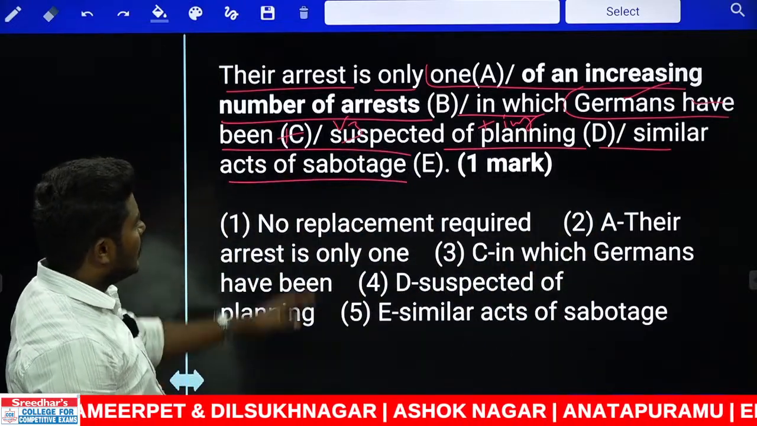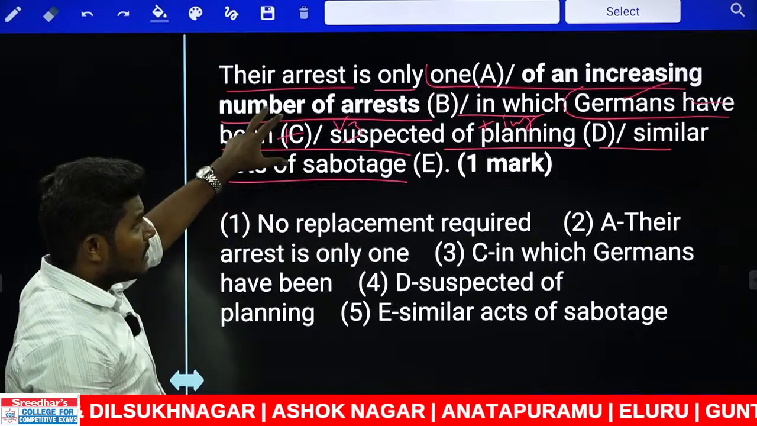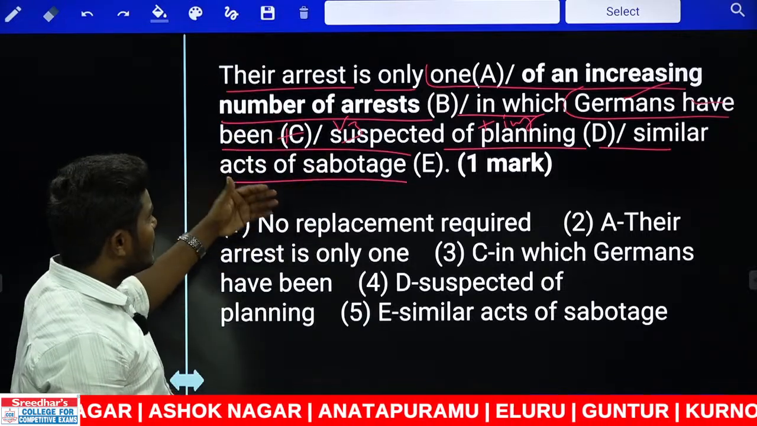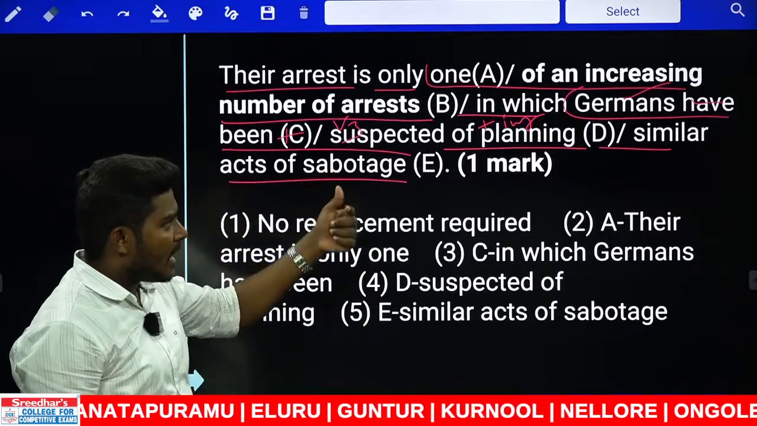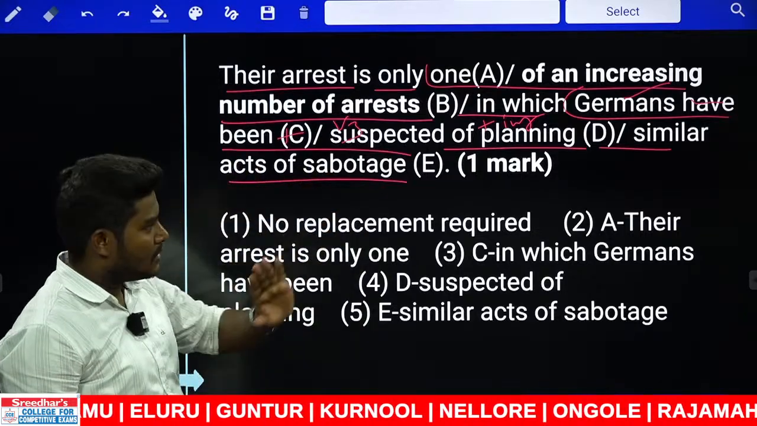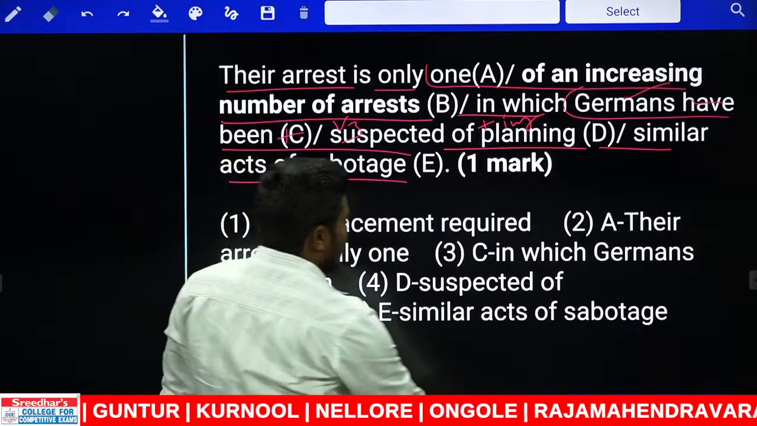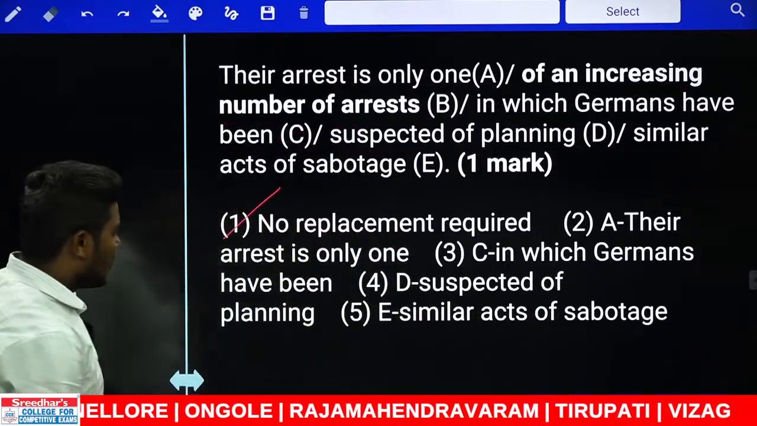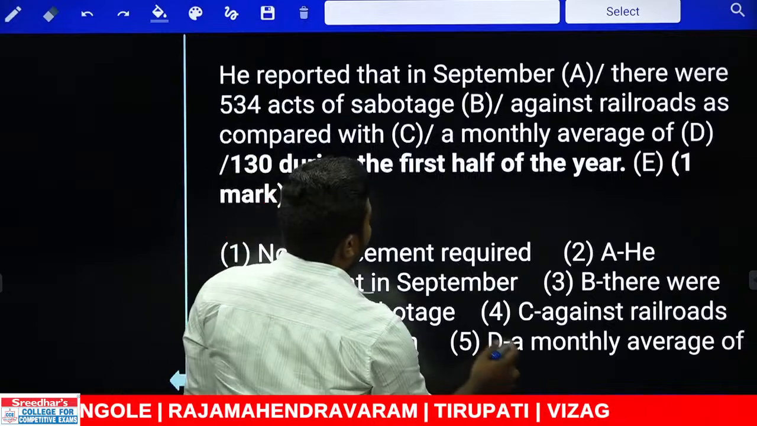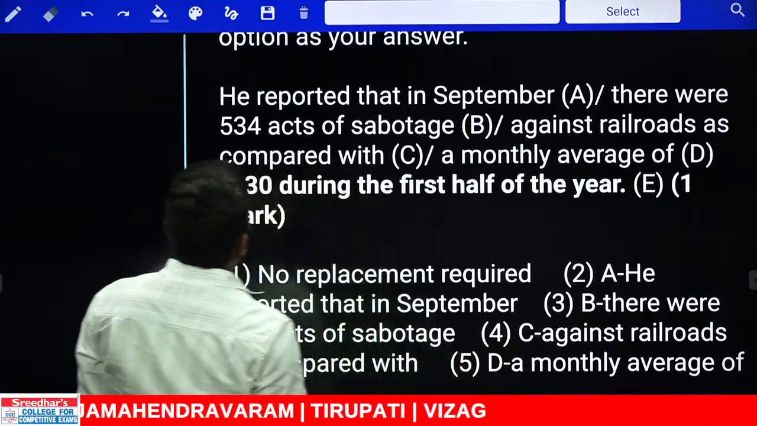Okay. So the sentence is this: their arrest is only one of an increasing number of arrests in which Germans have been suspected of planning similar acts of sabotage. The sentence is absolutely good. So you can go with one option, that is no correction. That means no replacement required. Next, 122. Look at the sentence given.